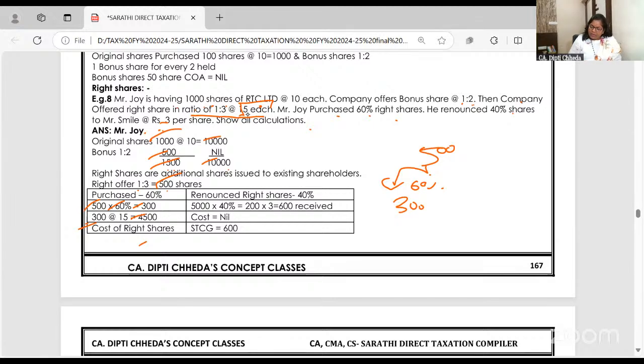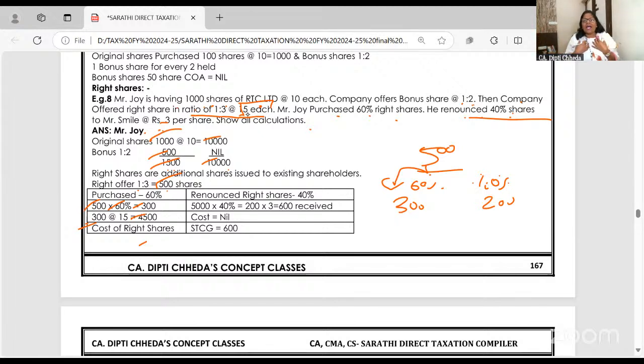Okay. Remaining 40% renounce. Now this is new for you. Renouncing the shares doesn't mean selling the remaining 40%, that is 200 shares. I was offered by company 500 shares. I purchased 300. 200, I renounced my right. I said, I don't want to buy. You want to buy? Take it.